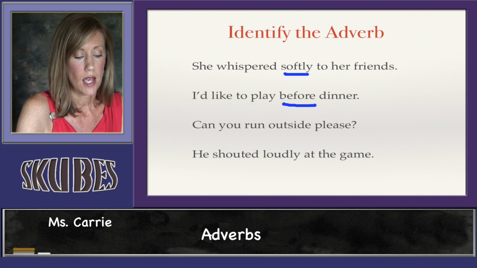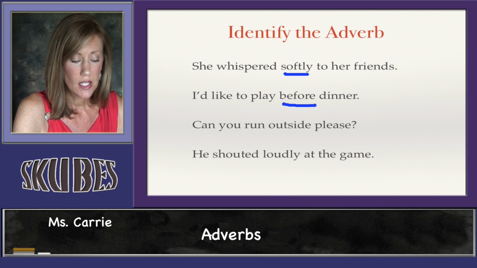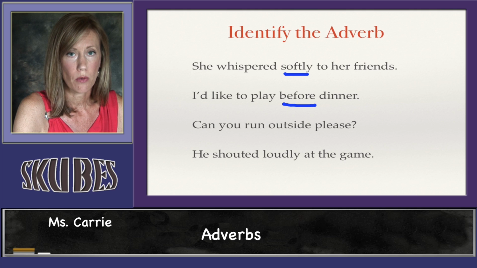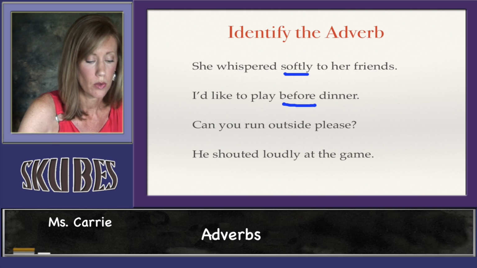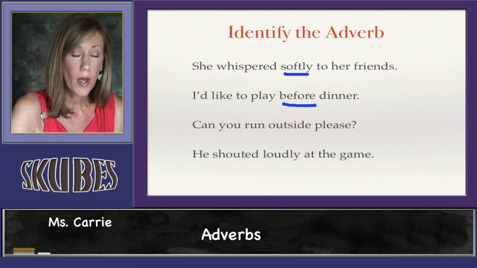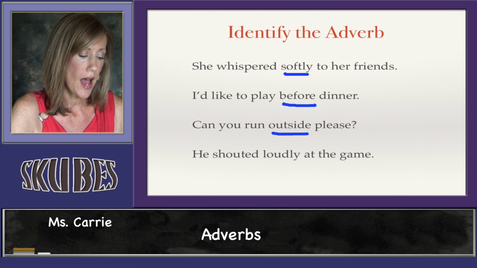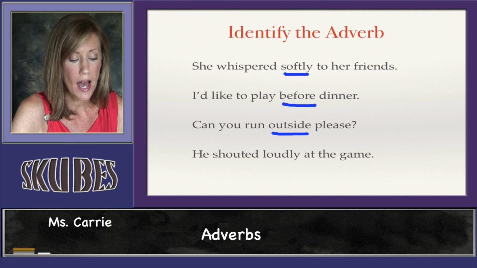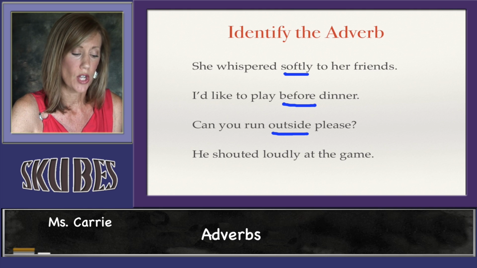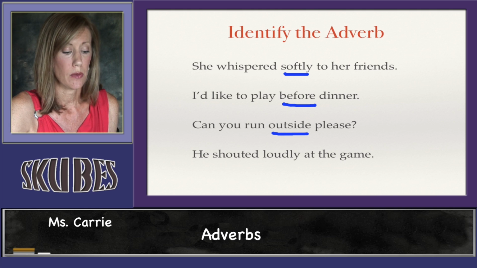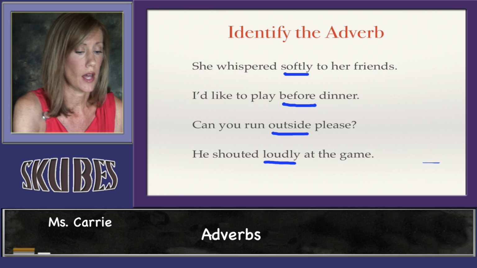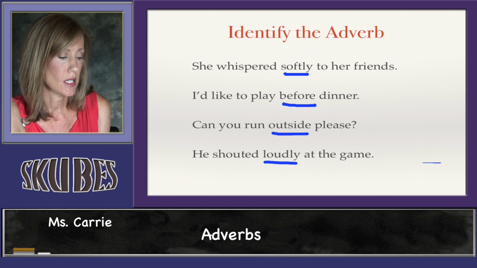The next sentence says, can you run outside, please? Well, the verb would be run, and our where adverb would be outside. That describes where we're going to run. And our last sentence says, he shouted loudly at the game. Well, shouted is the verb, and loudly would be the adverb, because it describes how he shouted. He shouted loudly.